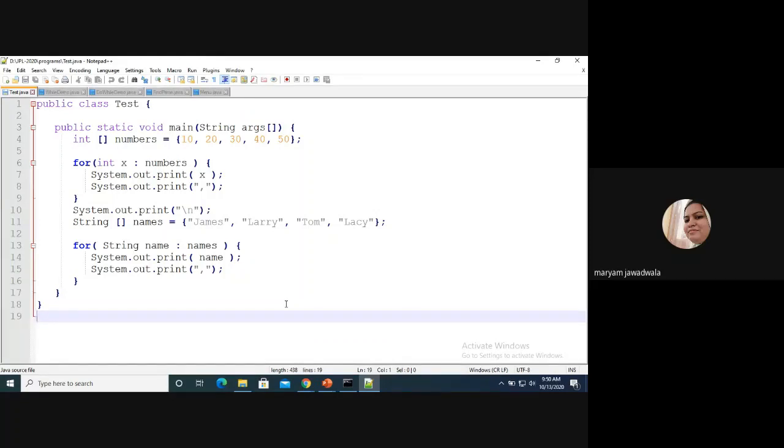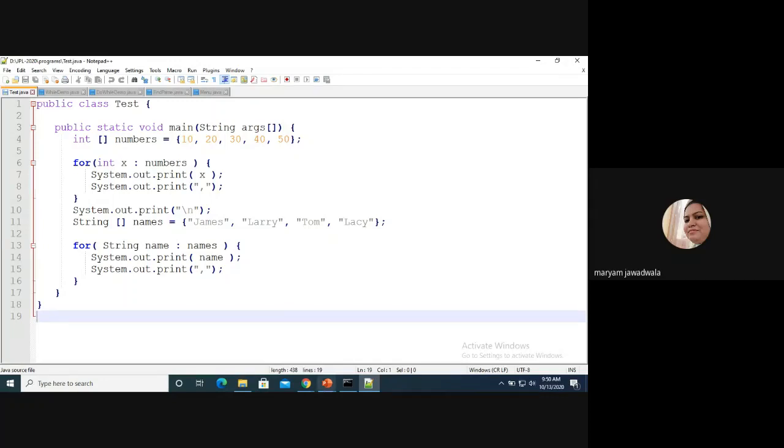And what will be the name of this program? The name of the class .java. How can you save it? Test with capital T, .java.